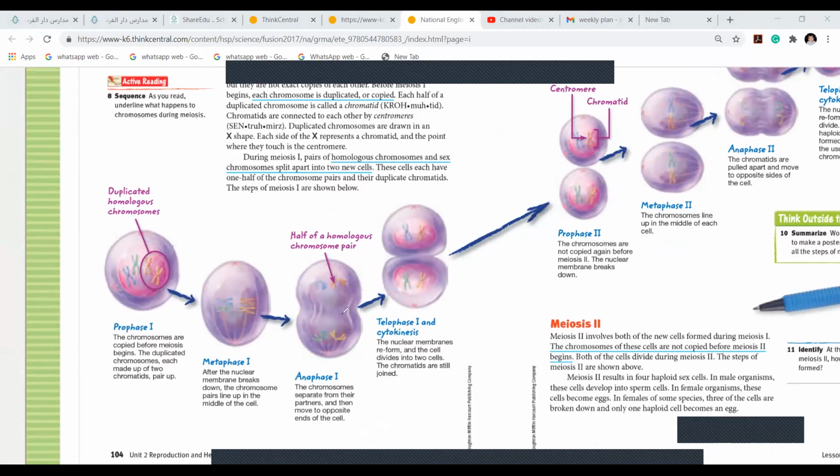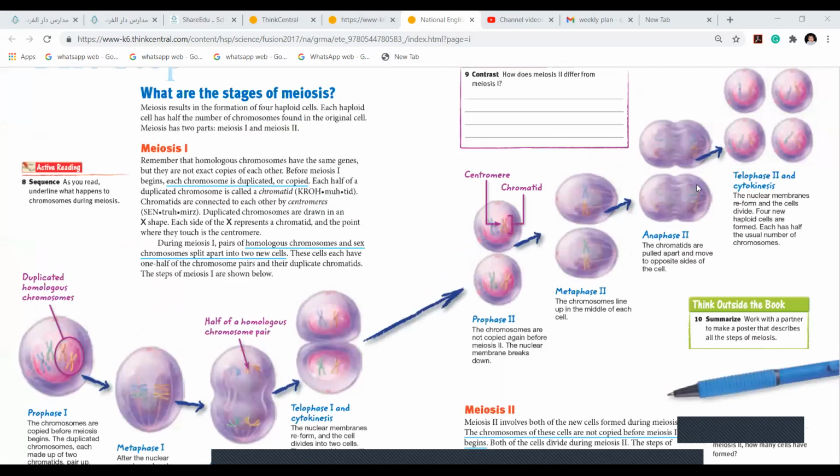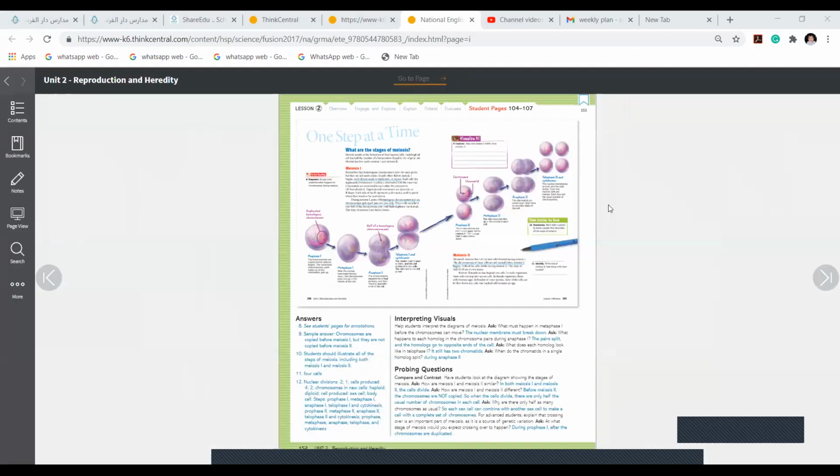I told you here the nucleus divides. Then each nucleus again undergoes the same thing. Prophase 2, metaphase 2, anaphase 2, and telophase 2. And again divide in the same way. So finally we get 4 haploid sex cells. Understood? We get 4 haploid sex cells. This is what we have learned in our last class.